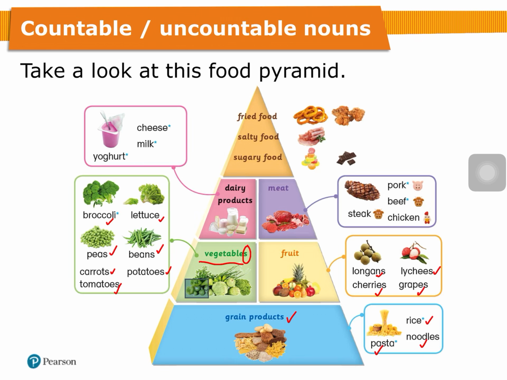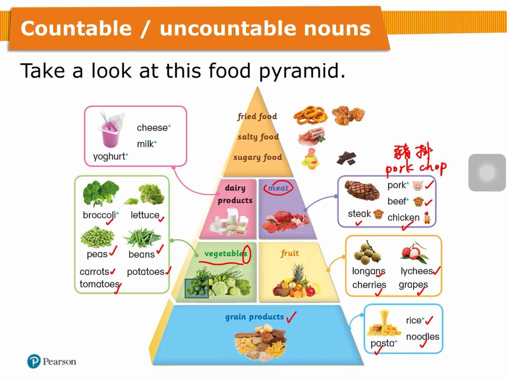And we can eat less meat like pork. Pork 係豬肉, or pork chop. Pork chop 係豬扒. Okay, or beef 牛肉, or steak 牛扒, or chicken.